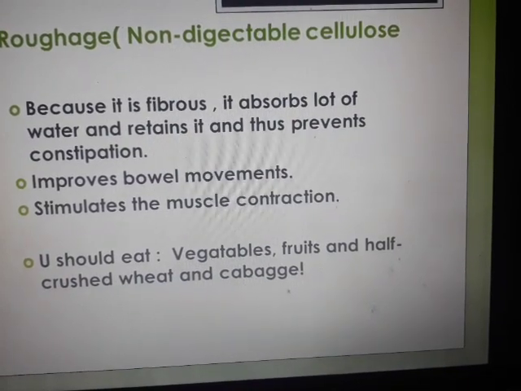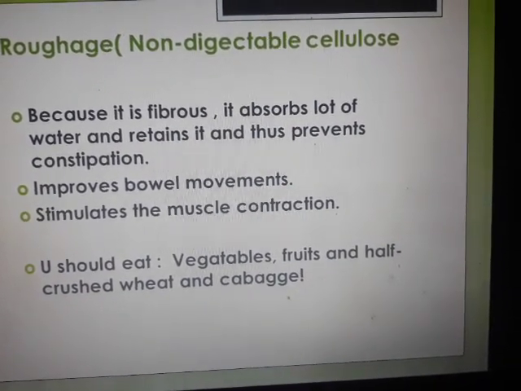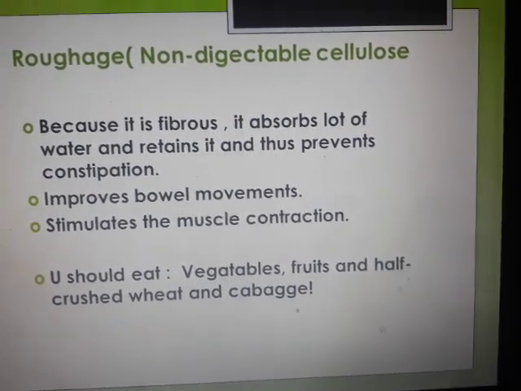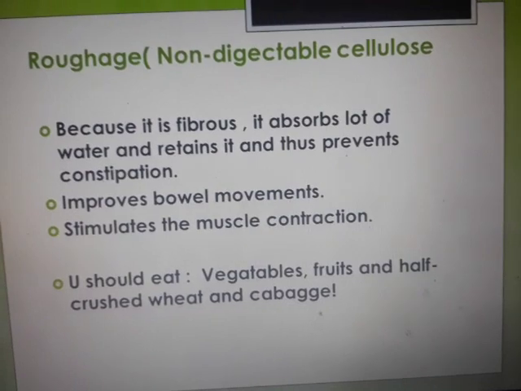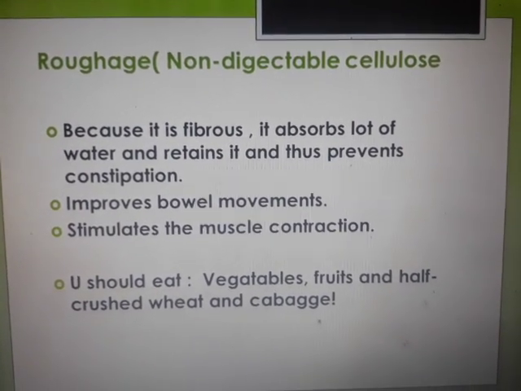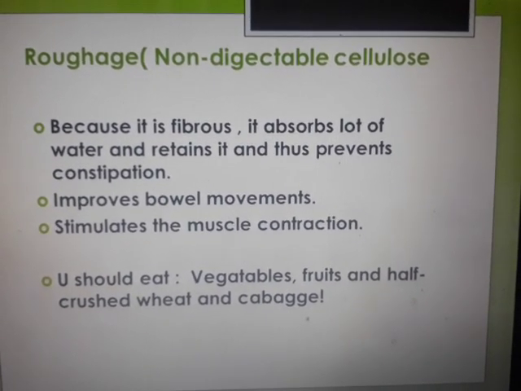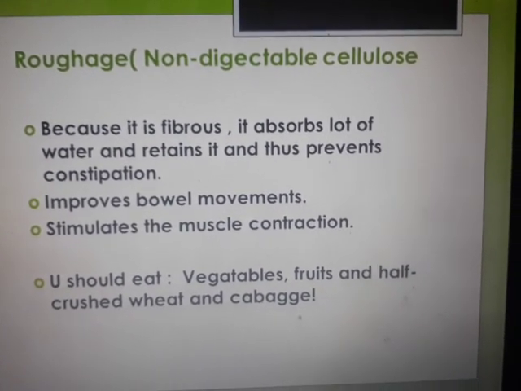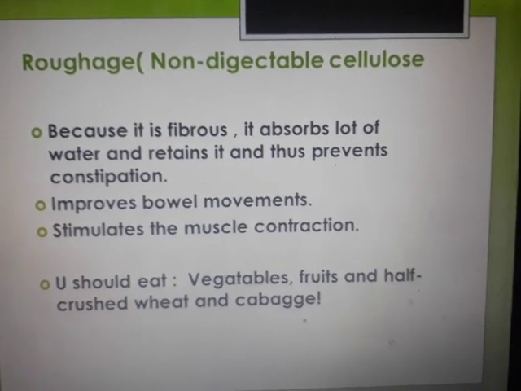And what are you supposed to eat for that? You're supposed to eat vegetables, fruits, and half crushed wheat, and cabbage is a good form of roughage in whichever form you have it, but do have it. If you do not like the sabji made, you can have it in the form of a sandwich or rolls, or whatever way you like, and have that roughage inside your body.